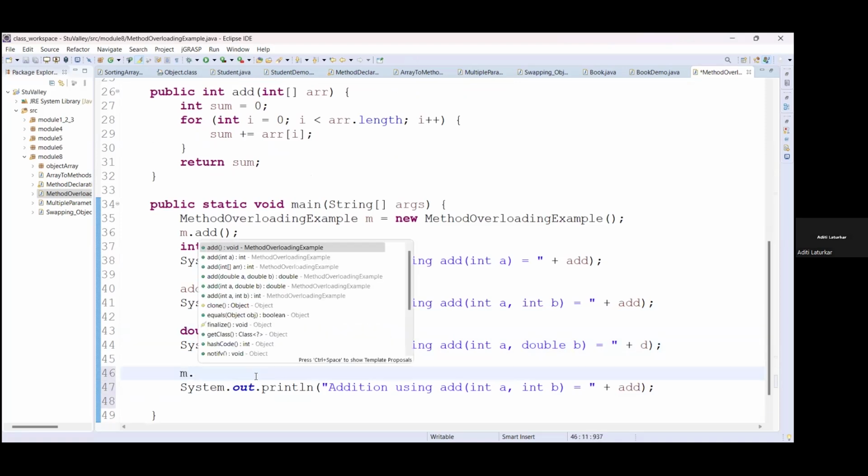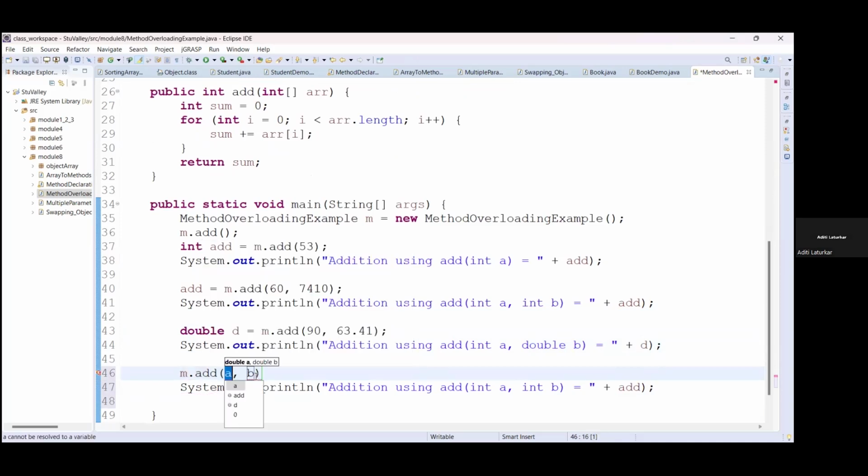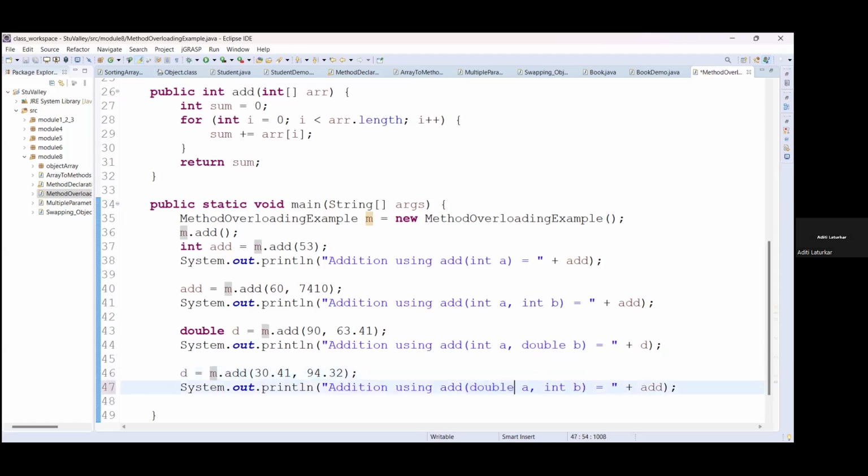Now again, m dot add, now I want to pass double values, both the parameters should be double. If I am not giving any point values, then it will by default call the integer method. Okay. So this also returns double data. So we will be using this, double A, double B.